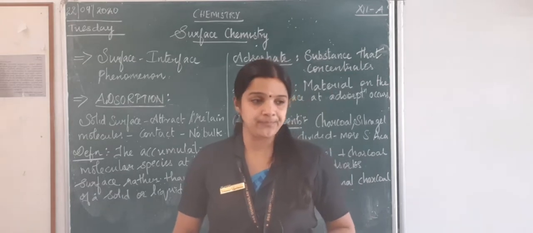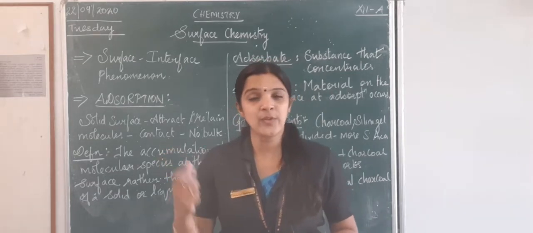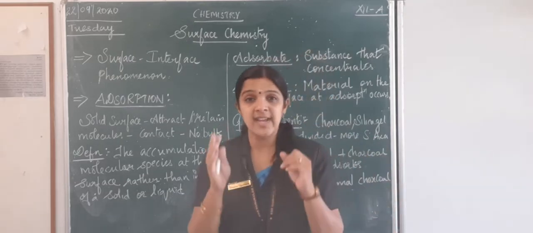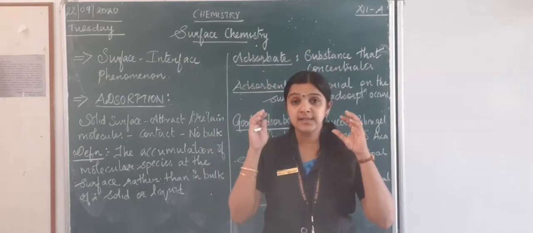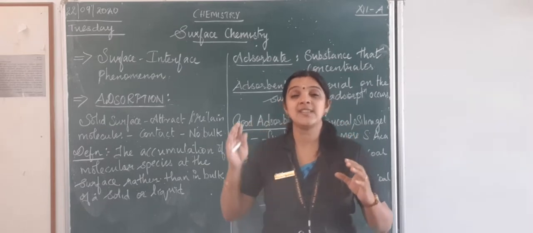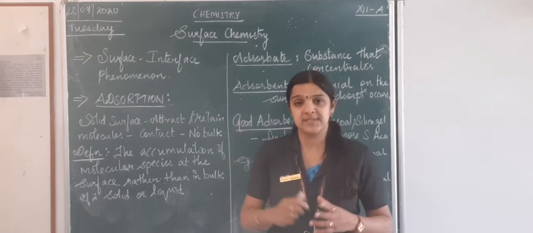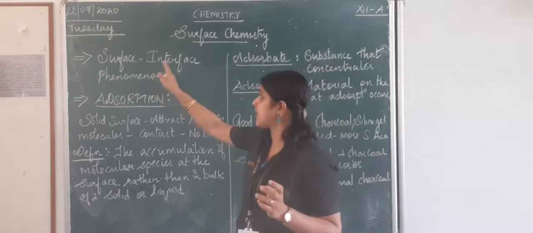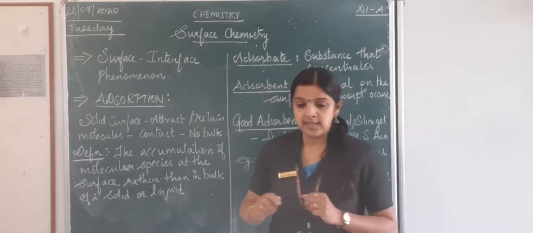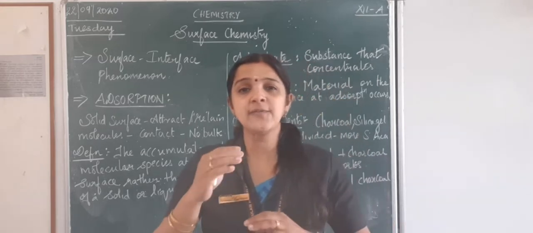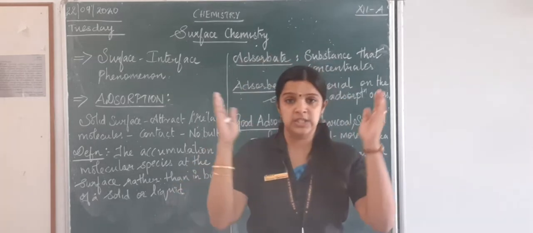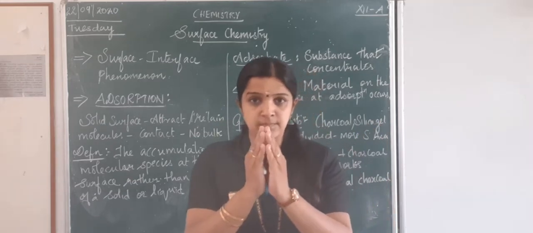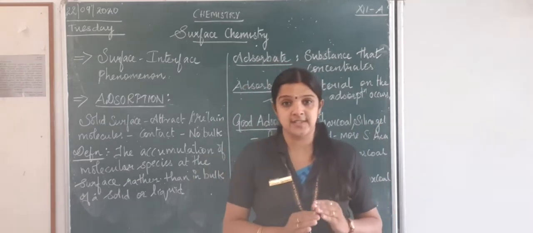Surface chemistry. From the name, it's very clear that it is the chemistry that deals with the reactions or the situations that are happening on the surface of a substance. That's why it is also called surface or interface phenomenon. What do you mean by interface? Interface means something that is between two surfaces. There is something between them, that is called an interface, right?